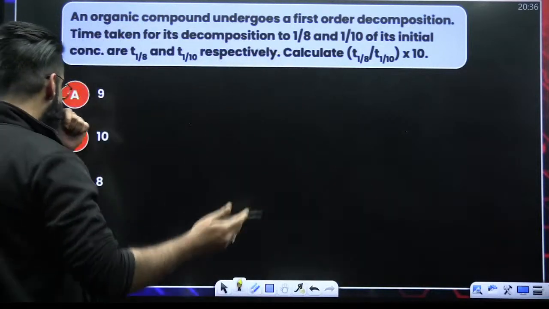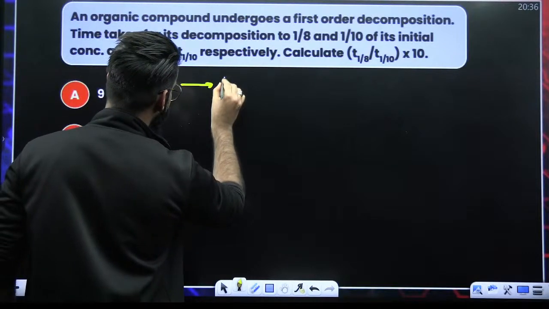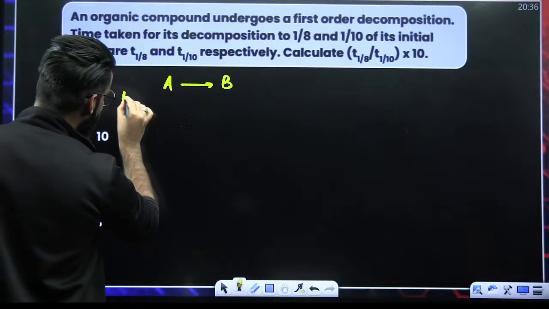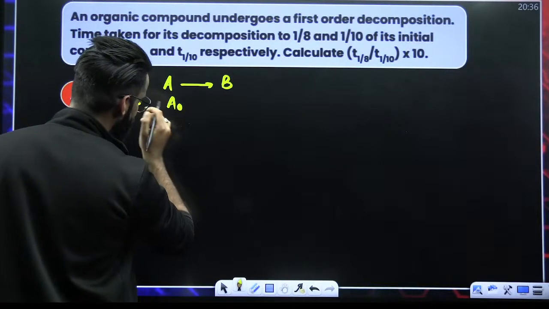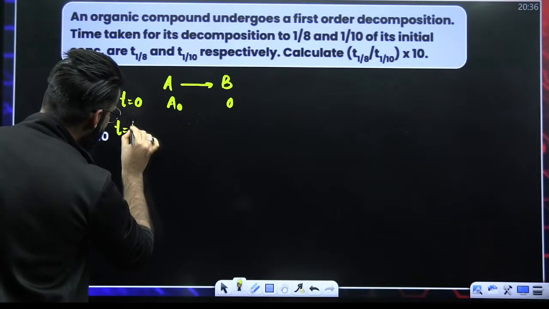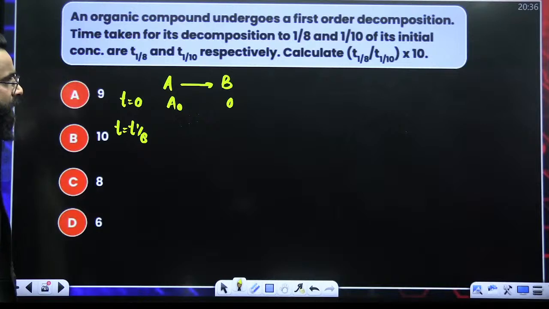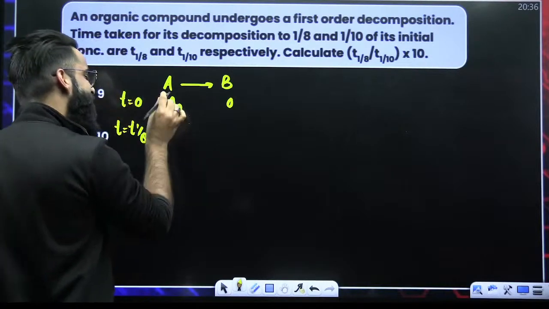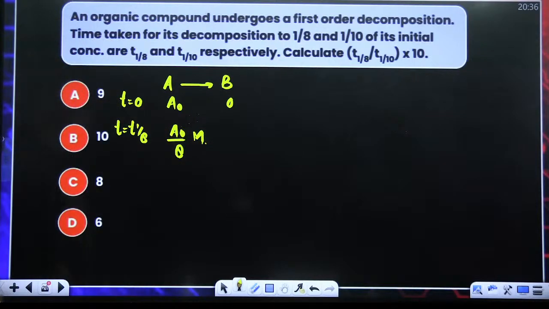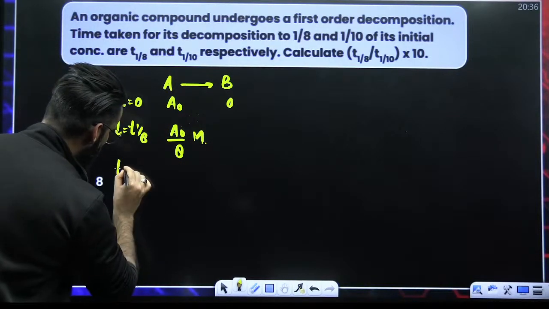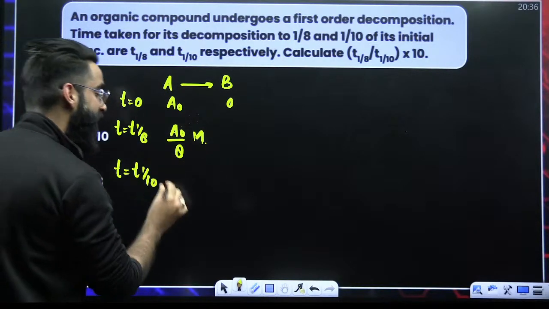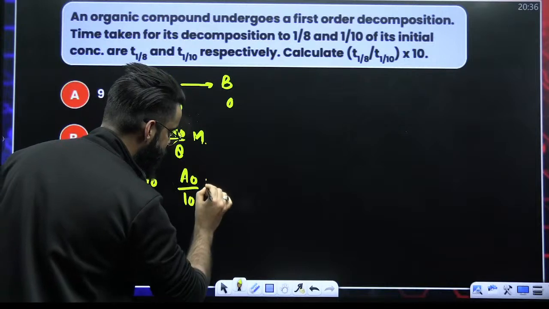See guys, let's say the reaction is something like this. A gives B. For example, at time t equal to 0, let the initial concentration of reactant be A naught. Now, it's mentioned in the question that at time t equal to T1/8, how much reactant is left? 1/8 of initial, so A naught divided by 8. Similarly, at t equal to T1/10, how much reactant is left? 1/10 of initial, so A naught divided by 10 molar.